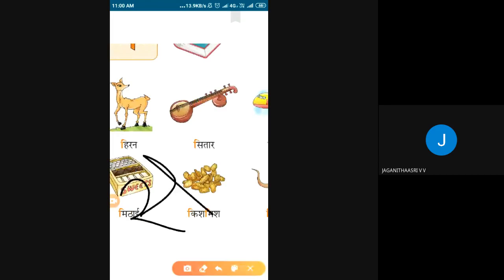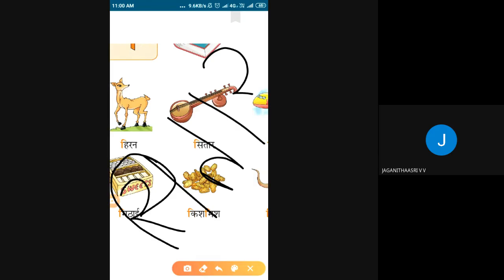So see the next one, child. This is sa. This is ta and this is ra. Here we are adding two signs. One is the e sign. Another one is the a sign. So see the pronunciation. This is sa, and we are adding the e sign. Si. And this is ta, we are adding the a sign. Ta. And this is ra. Last one. Ra means ir. Si, ta, ir. Sitar. Sitar means what?